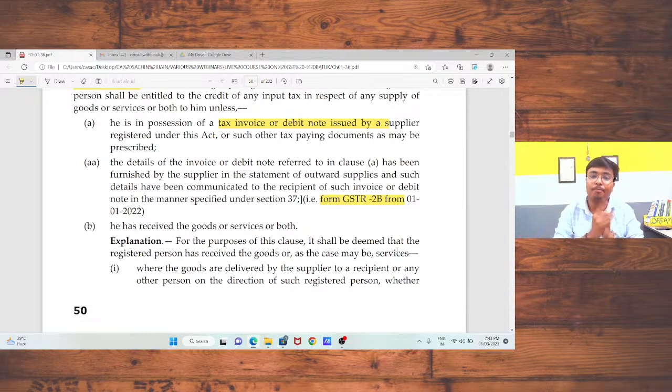So I will pay the interest. Okay. Next month, the same input is reflected in my GSTR 2B return, and I had paid interest on that. Done. Everything done. After 1.5 years, my case is considered for scrutiny and the department has given me a notice. While checking all those things, the department says that in June 2022, you had taken an excess input tax credit of 1 crore rupees.